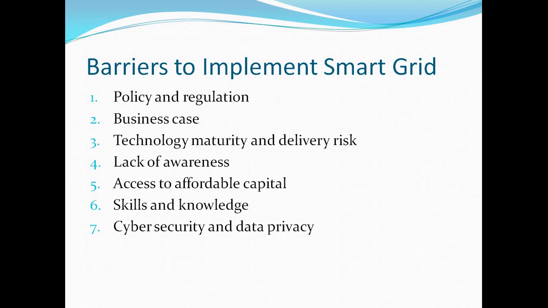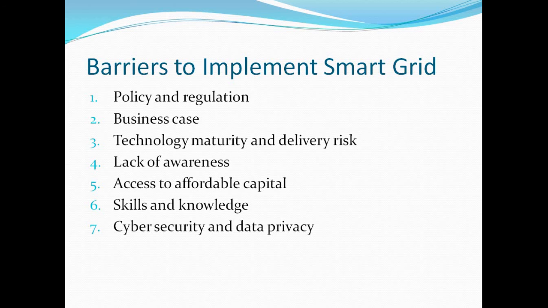The first part is that policy and regulation are very important. Then the concept of business and business technology is very important. Then technology maturity and delivery risk. Then lack of awareness. Then access to affordable capital, for which we need capital cost.